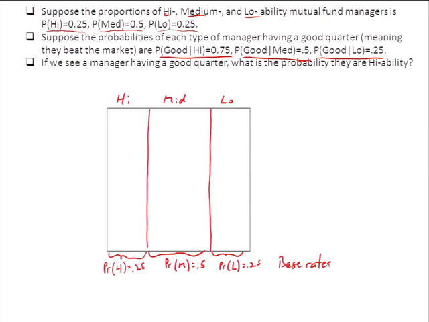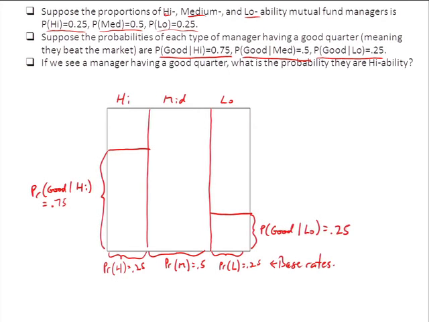Now, let me stick in my conditional probabilities that I've already been given. If we don't have the conditional probabilities for how likely the signal is given the true state of the world, then we can't make progress. But let's just roll with the idea that we've been told that the probability of seeing a good quarter conditional on a high ability type is 0.75. And then the probability of having a good quarter if you're a low ability type is equal to 0.25. And I'm a little bit unhappy with this, but let me just plug that in over here somewhere where I can fit it. Probability of having a good quarter, given that you're medium ability type, is equal to 0.5.